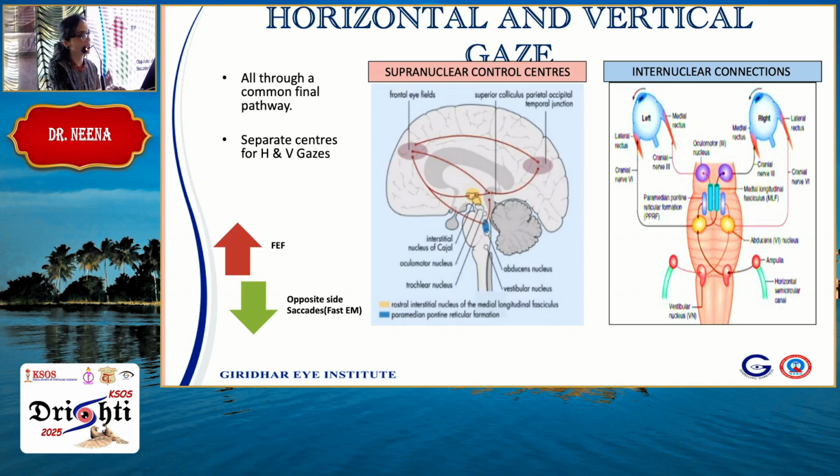Suppose I want to initiate a saccade to my right, it's my left frontal eye field which gives that command. That is a fast eye movement, whereas the pursuits are usually controlled by the same-sided posterior parietal cortex. That is, the ipsilateral pursuits are controlled by the parieto-occipital cortex.